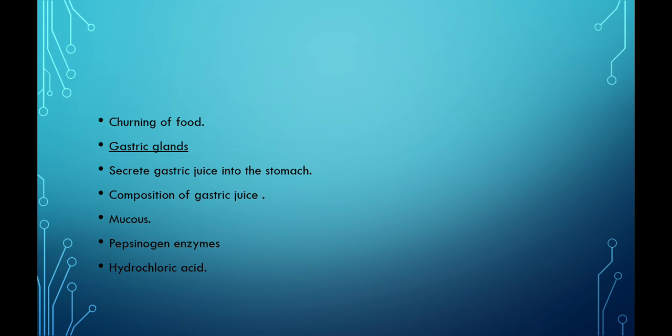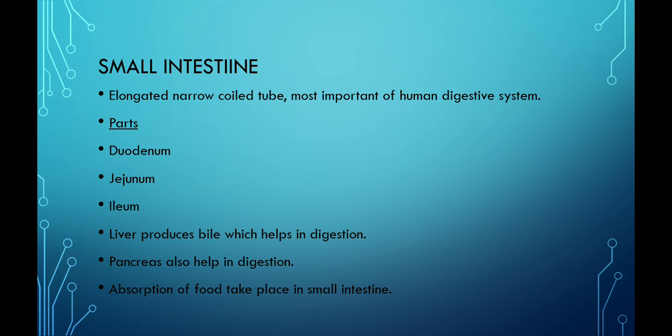Churning of food takes place in the stomach. Gastric glands secrete gastric juice into the stomach. Composition of gastric juice: mucus, pepsinogen enzymes and hydrochloric acid.